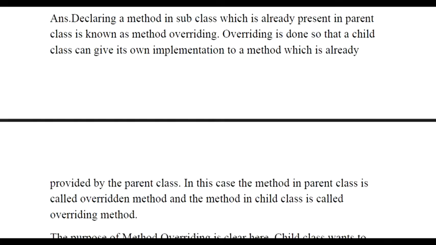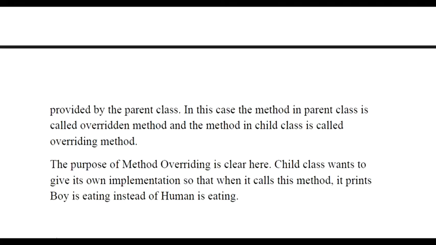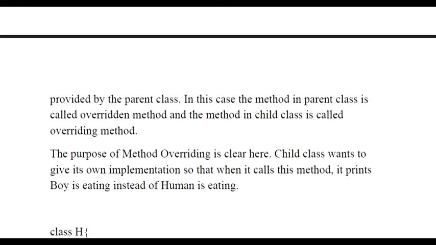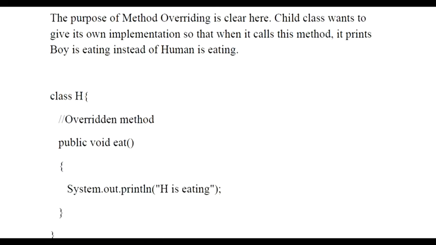So why do we do method overriding? In method overriding, we said that the same-named method is in the parent class and also in the subclass. When overriding is done, a child class can give its own implementation to a method which is already provided by the parent class. So basically that is the reason we use method overriding. Let us understand method overriding with the help of this example.